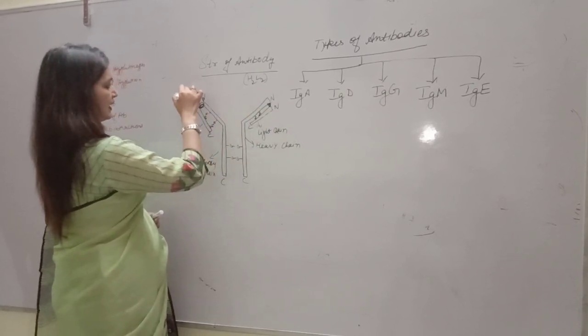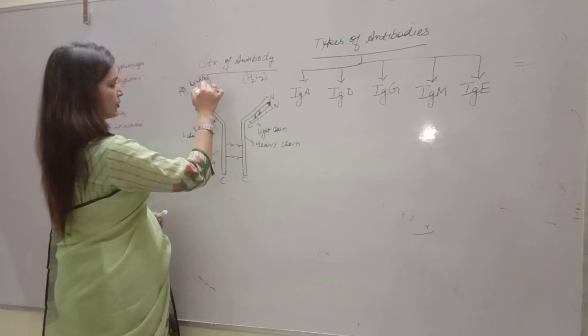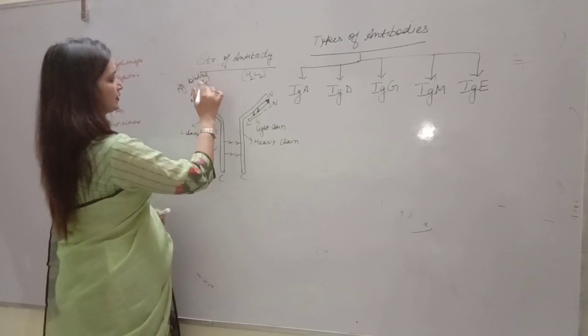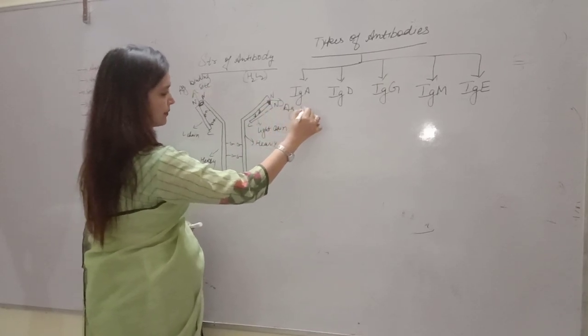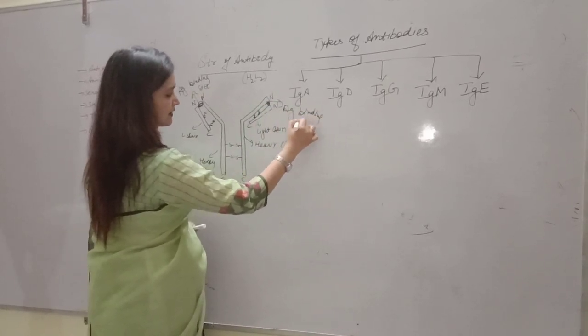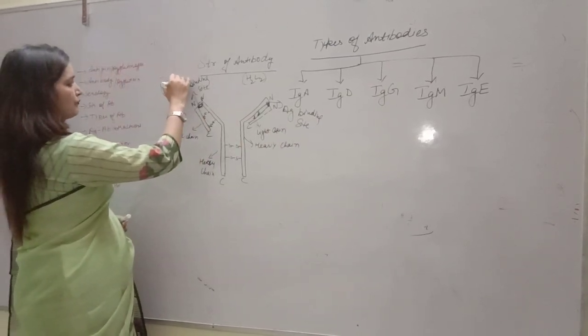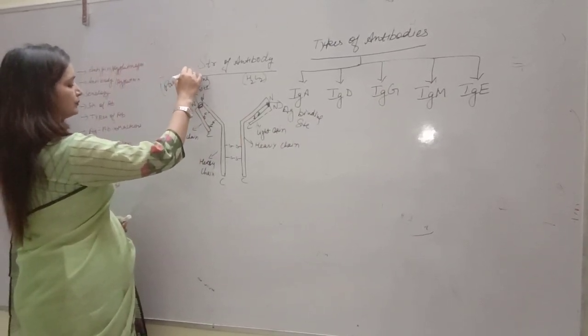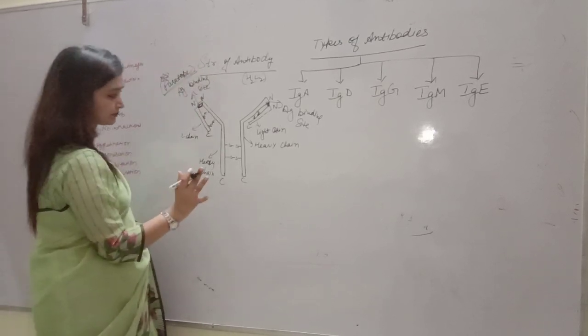This is the antigen binding site on both sides. As we have done, this is also called the paratope. Alright, these are present on antibodies.